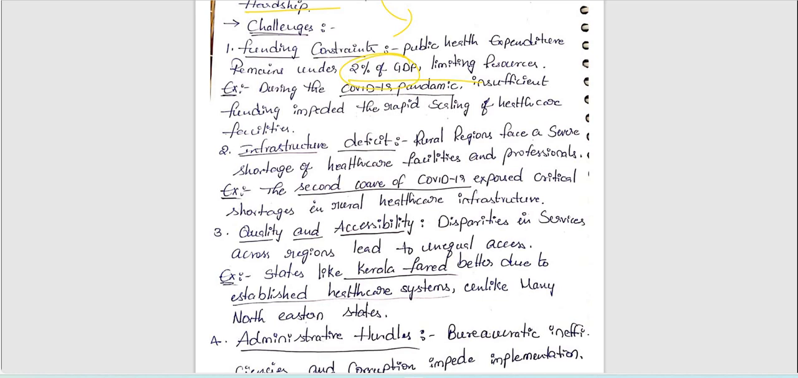So for example, during COVID-19 we also faced insufficient funds, right? Next, infrastructure deficit. Rural regions face severe shortages. The second wave of COVID also exposed this healthcare infrastructure lack. Then quality and accessibility disparities: services access across regions leads to unequal access. States like Kerala fare better due to established healthcare systems, unlike many northeastern states. That is also a very important point here.